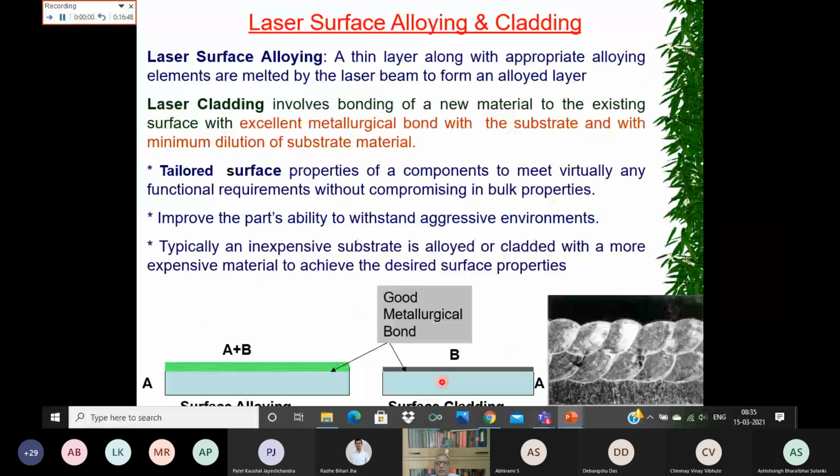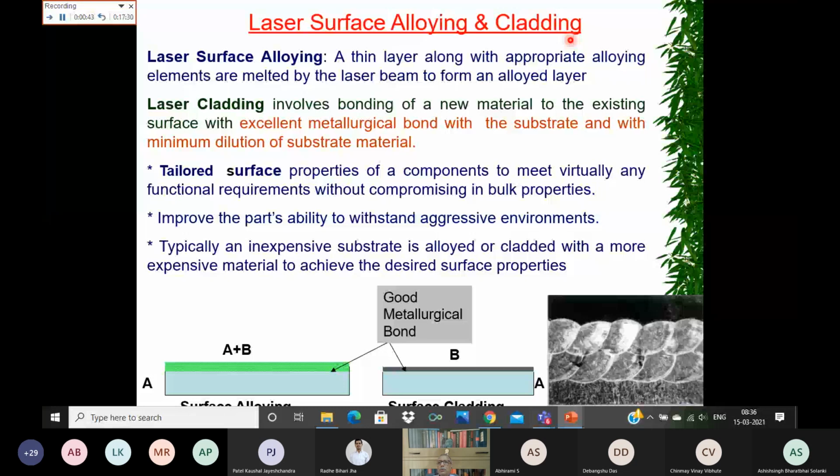Now, if you want to further improve the surface characteristics, you can do surface alloying, and also you can do cladding. So in the above two examples of surface hardening through phase transformation and remelting, the maximum improvement in the characteristics is limited by the base material itself, because we are not changing the base material. The material like carbon steel remains that, okay, and therefore it is going to give you a certain amount of limited improvement.